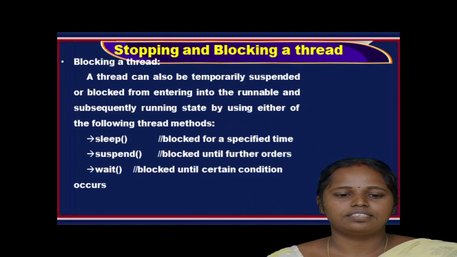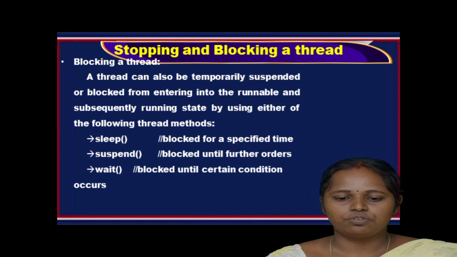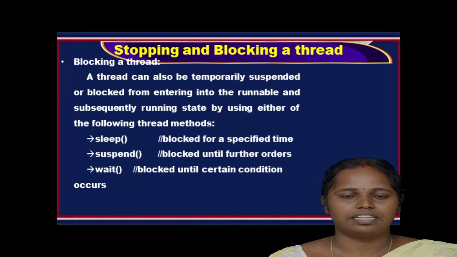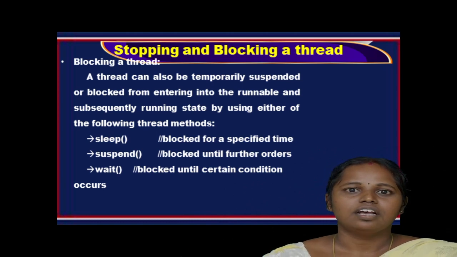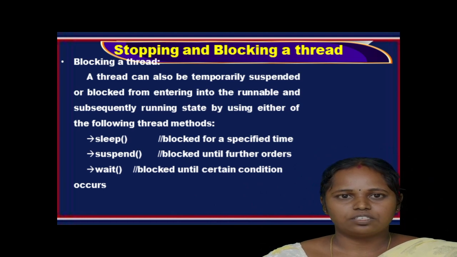And then blocking the state. A thread can also be temporarily suspended or blocked from entering the runnable and subsequently running state by using any of the following three methods. The first one is sleep(), the second one is suspend(), and the third one is wait(). The sleep method is used to block the thread for the specified time in milliseconds, and the suspend method is used to block the thread until further notification or orders come. And the wait method is used to block until a certain condition occurs.